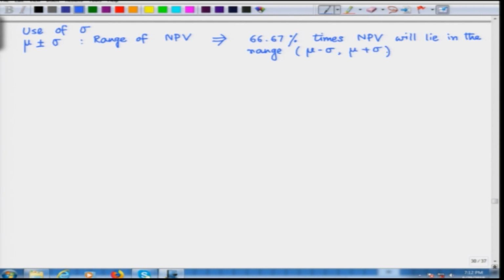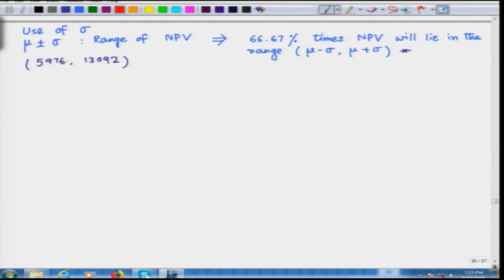So, now let us look at the values. In our particular case, we have a range. If we plug the values of mu and sigma into the expression, we get 5976, 13092.